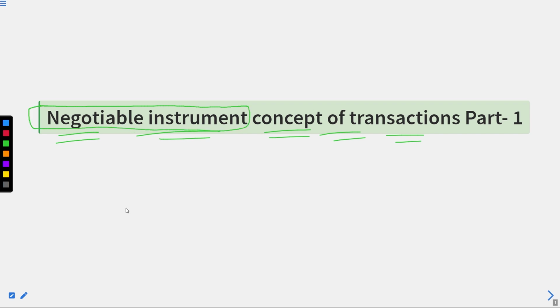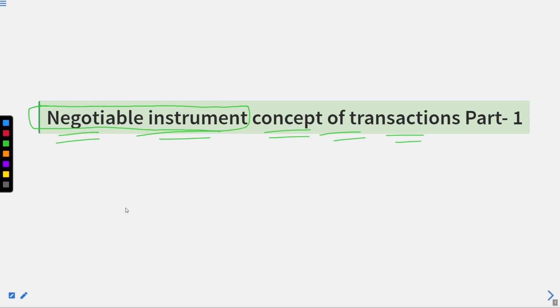Negotiable instruments generally stand for the payment methods that we have. This is known as a creditable payment, which means it is not an on-the-spot payment. It is a delayed or deferred payment, the payment which is to be made in the future for the thing that is being purchased in present time. So that's how negotiable instruments are.